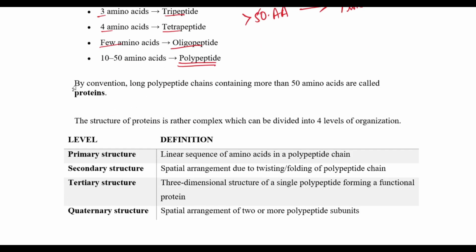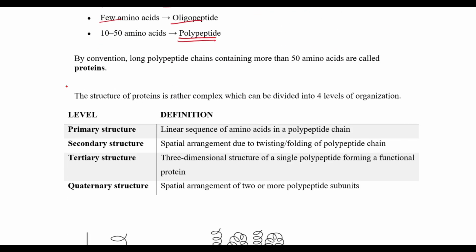Okay. We have the structural classification of protein also. It's rather complex, which can be divided into 4 levels. Primary, it's a linear sequence of amino acids. Secondary, the spatial arrangement is due to twisting and folding of the polypeptide chains. The tertiary is a 3-dimensional structure of a single polypeptide which forms a functional protein, whereas the quaternary structure is a spatial arrangement of 2 or more polypeptide subunits.